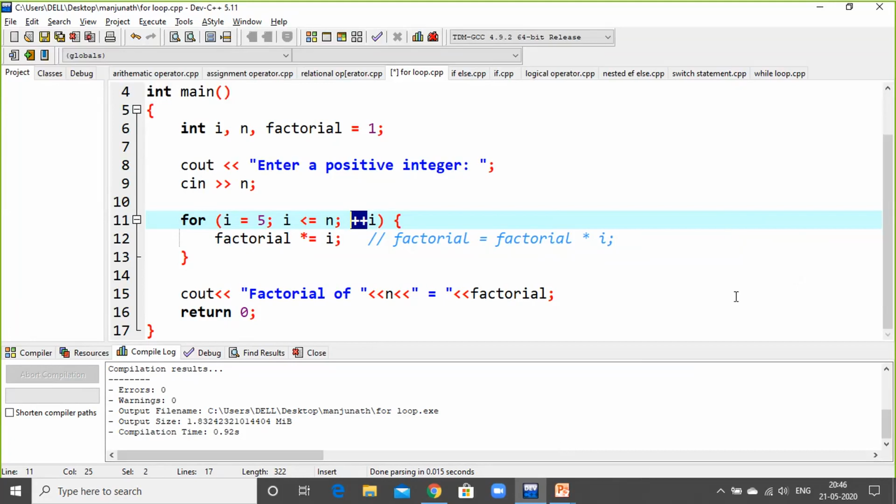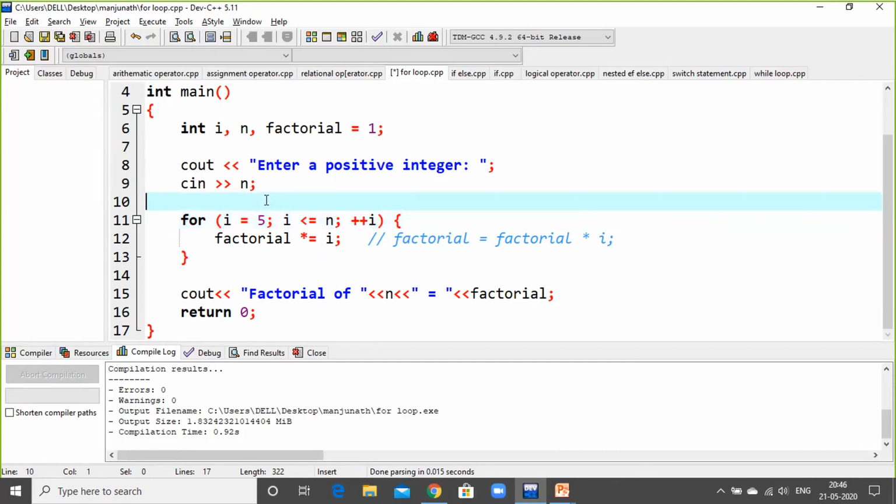So what is the difference between the single equal to and the double equal to? Okay. So single equal to, for example, A is equal to 10. See here, A is equal to 10. Single equal to, the value is assigned only for A. The value is assigned to a variable called A.